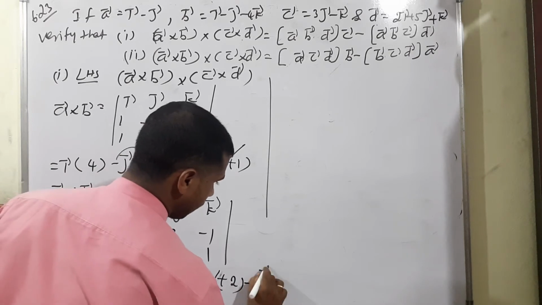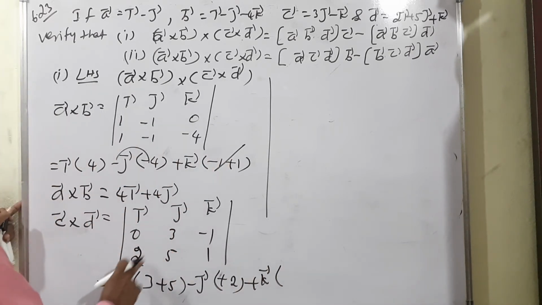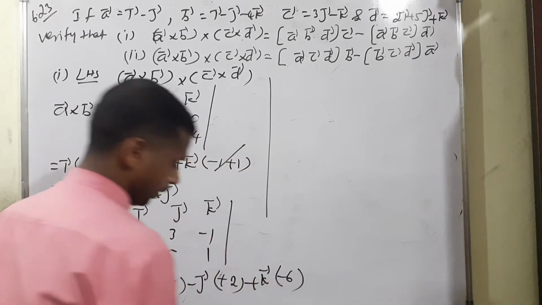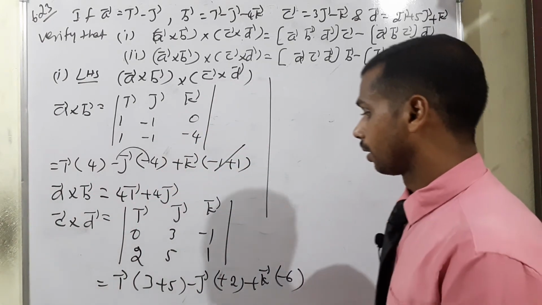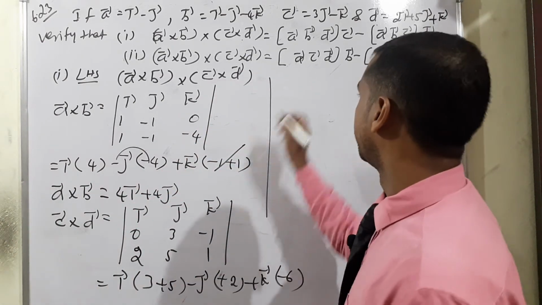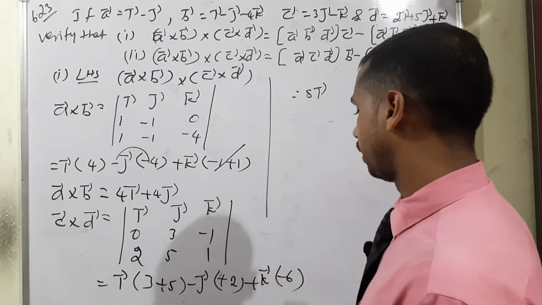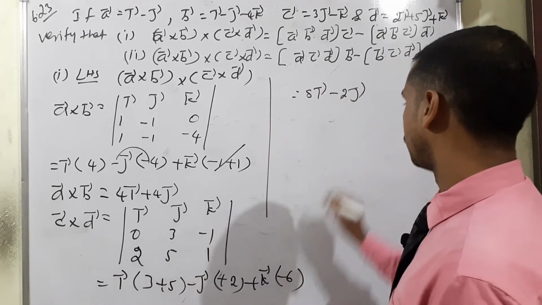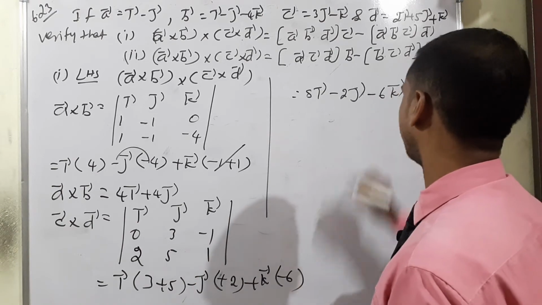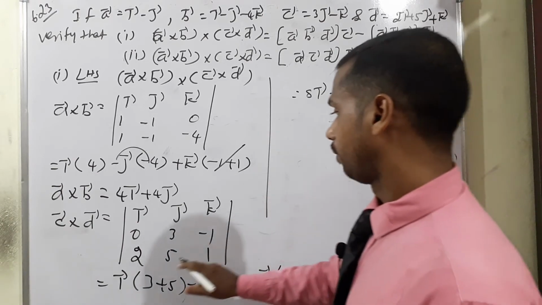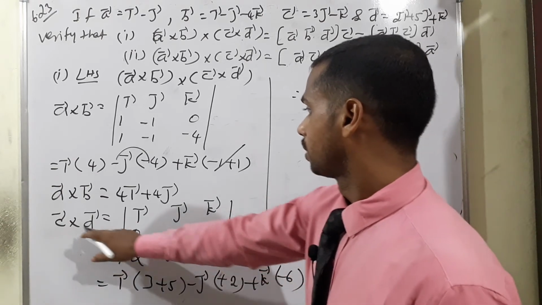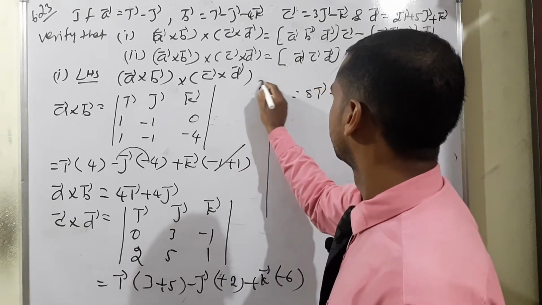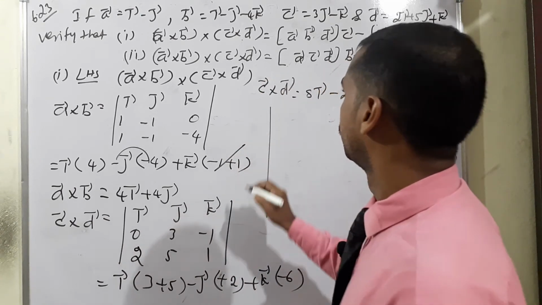Then plus K vector means 2 3s are 6. So minus 6. So 3 plus 5, 8. Therefore, we can write it 8I vector minus 2J vector. Last condition, minus 6K vector. This is what the value actually is? C vector cross D. This is C vector cross D.